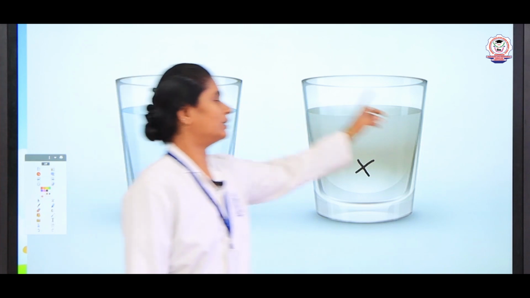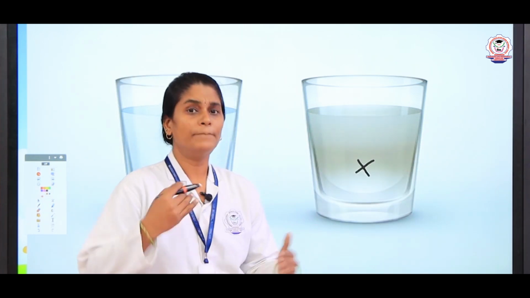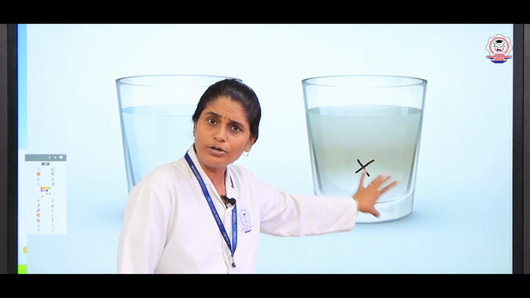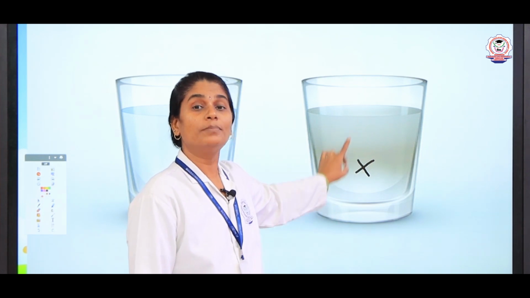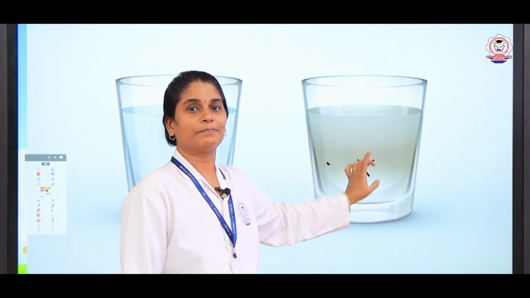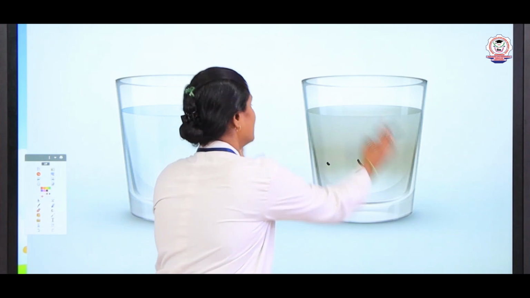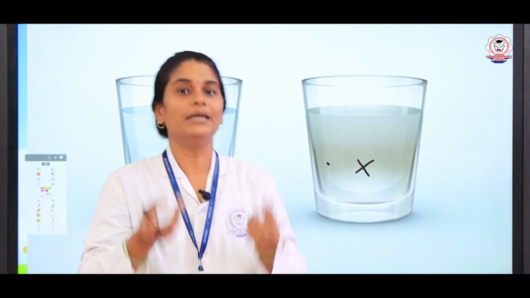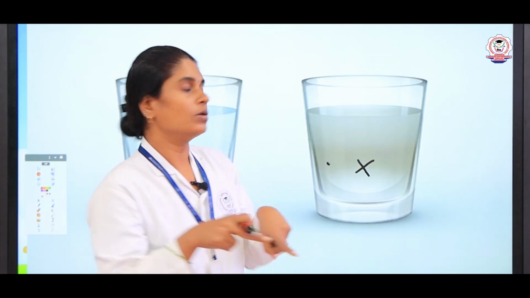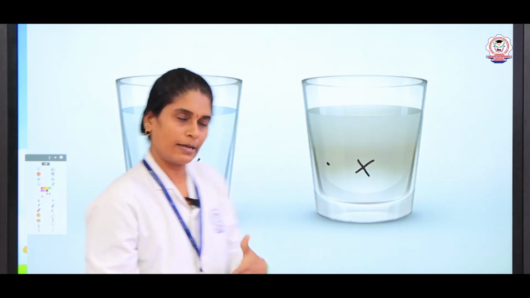So, this water is impure water. It may have impurities, but you cannot easily find them. Yes, so insoluble impurities are present. Here you can see the water is a little muddy, right. There may be impurities, but we are not able to identify them, but it has impurities, right. So, it has soluble impurities, right.